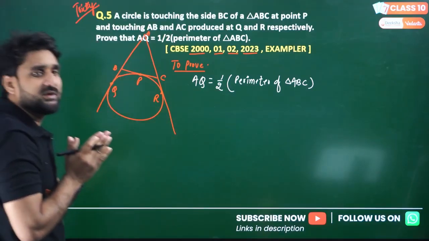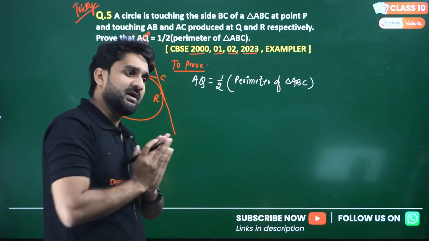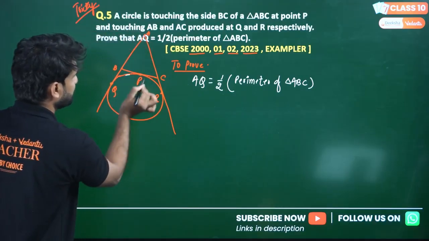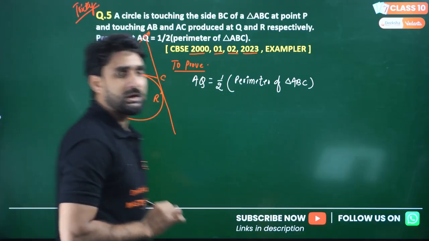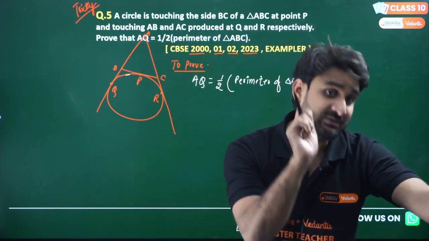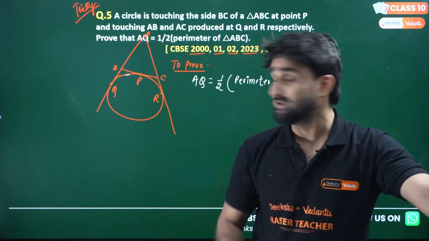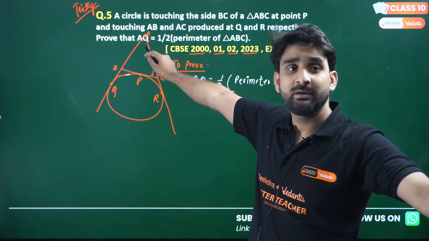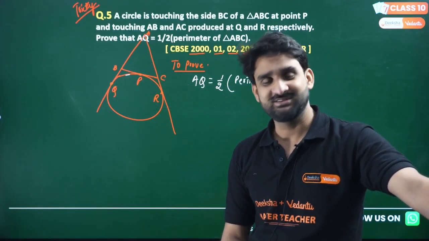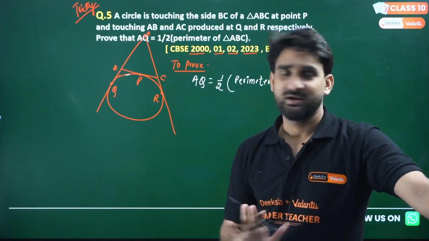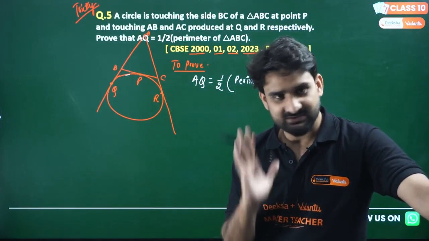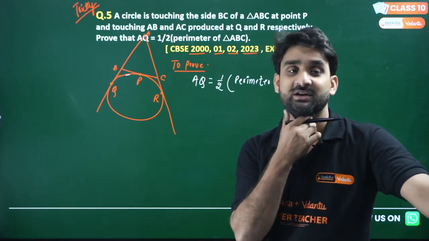So my dear lovely kids, look, if I ask you for this circle, how many points are exterior? How many points are external to that circle? Yes, A is external, B is external, and C is also external. This is the concept. If you can see the diagram clearly, A is external, B is external, and C is also external.